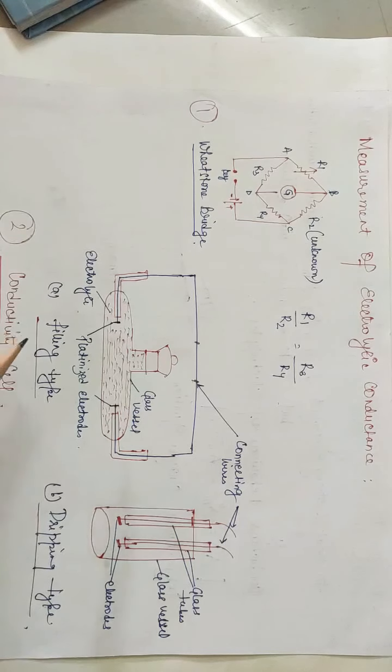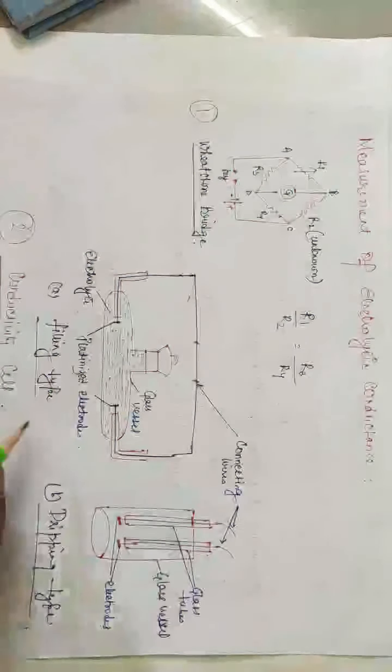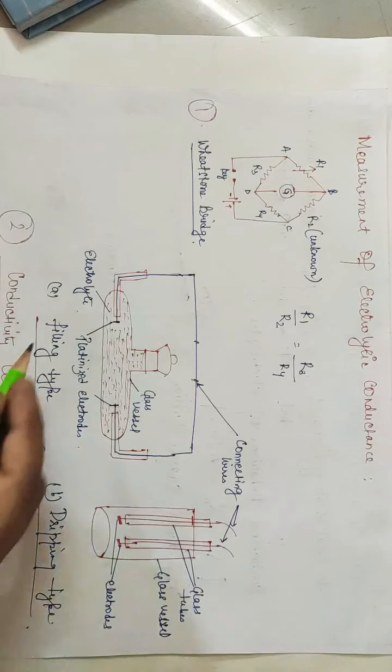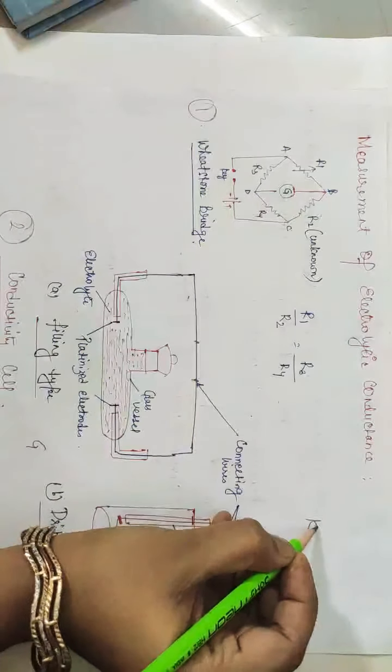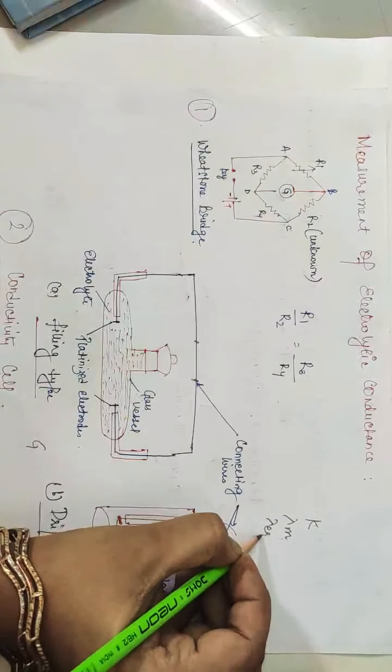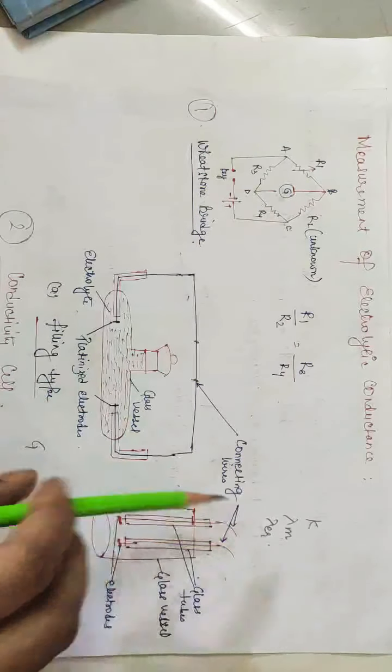Once we get the electrolytic conductance G of the ionic solution, we can then calculate specific conductivity, that is kappa, lambda m, the molar conductivity, and lambda equivalent, that is equivalent conductivity.